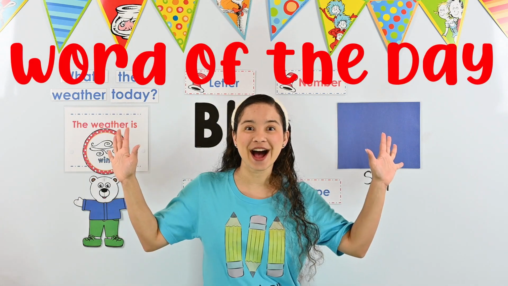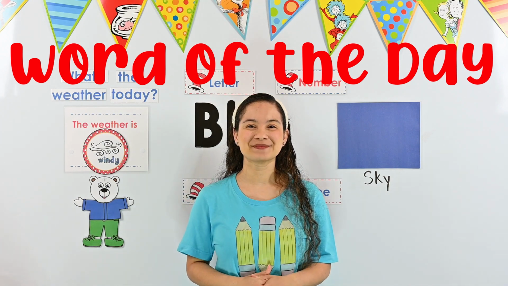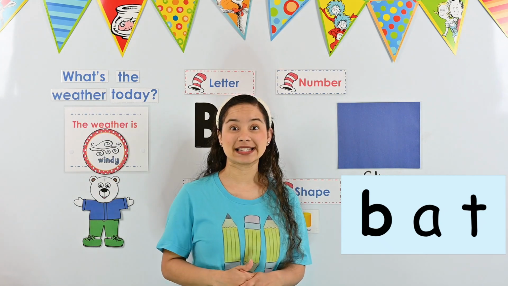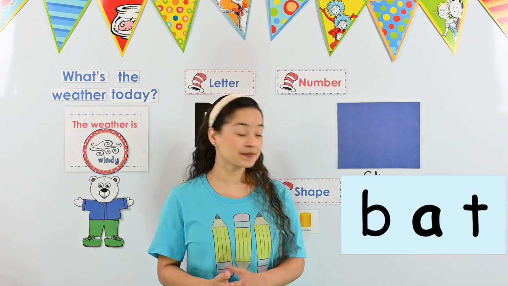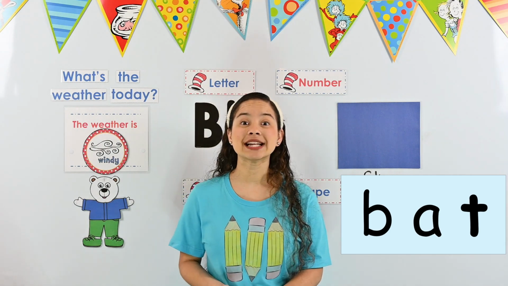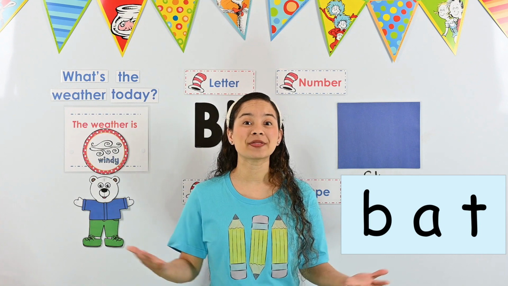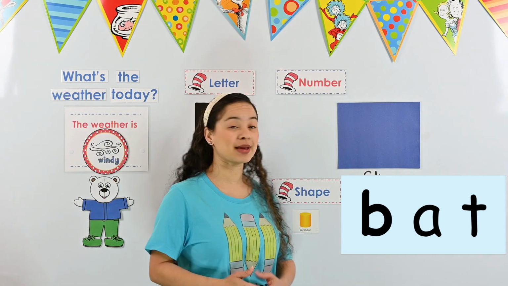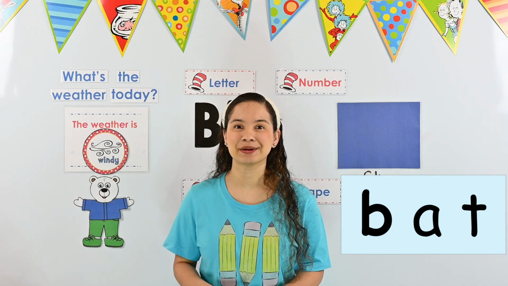Okay, now it's time to read our word of the day. Are you ready to see the letters in today's word? Perfect. Let's take a look. I see the letter B, the letter A, and the letter T. Okay, now let's talk about the sound that each letter makes. What sound does the letter B make? The letter B makes the B sound.